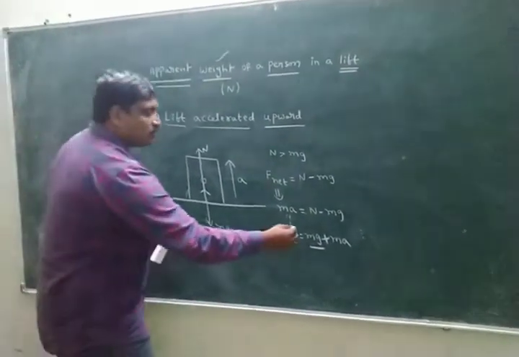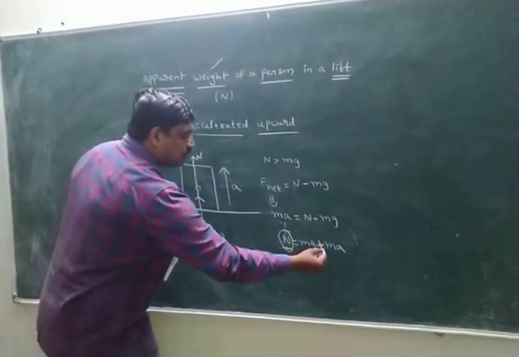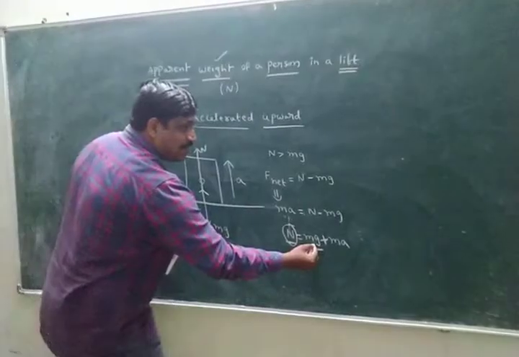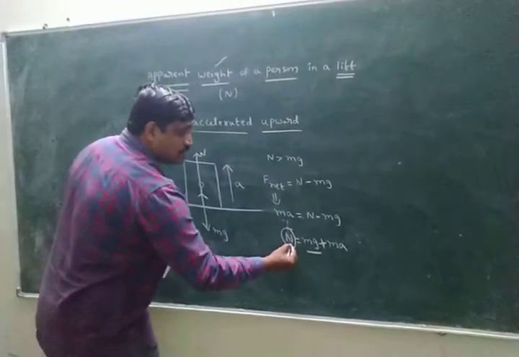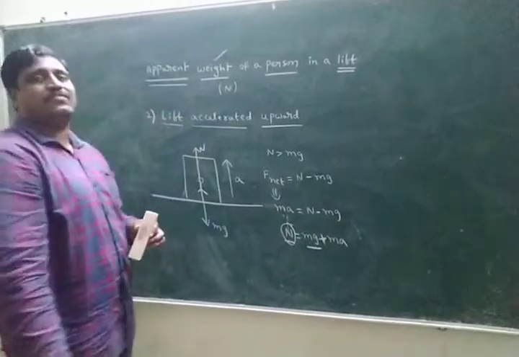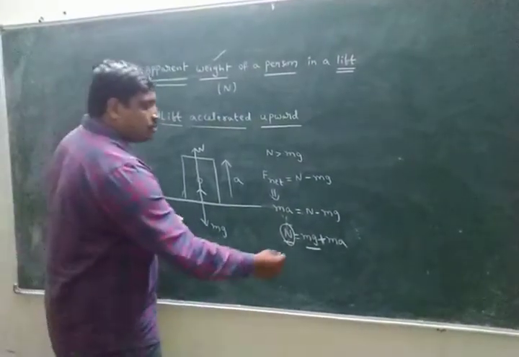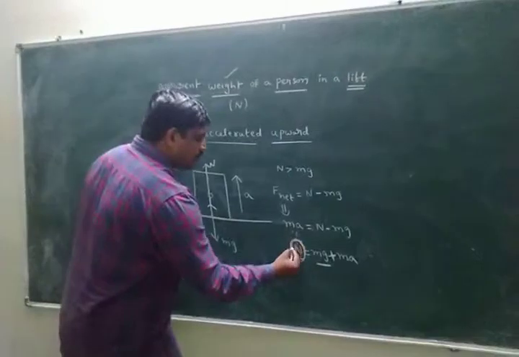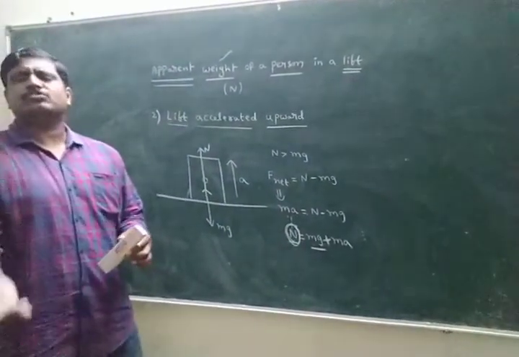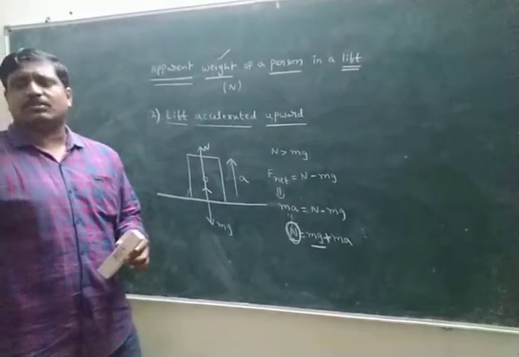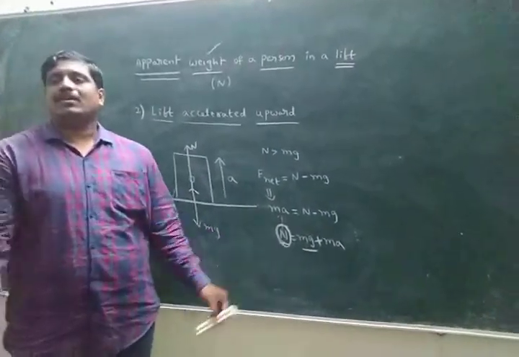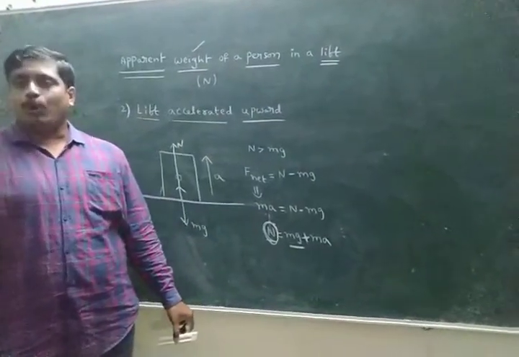The person feels more weight because the plus is there. Apparent weight means the weight the person feels. According to this equation, the person feels more weight when the lift is moving upward with some acceleration a.